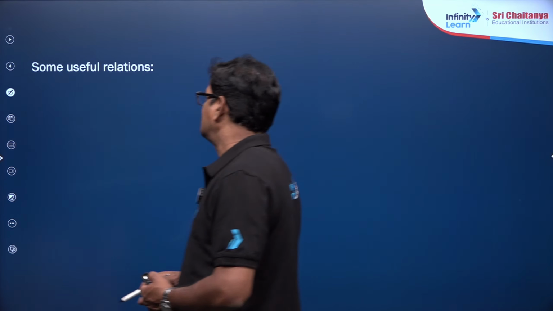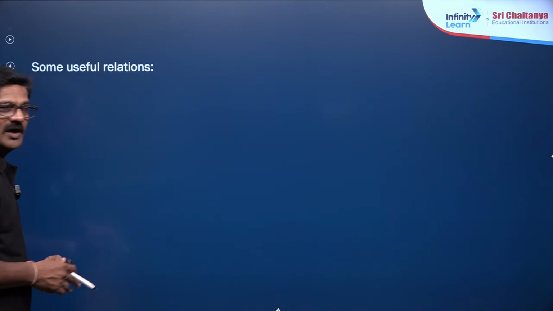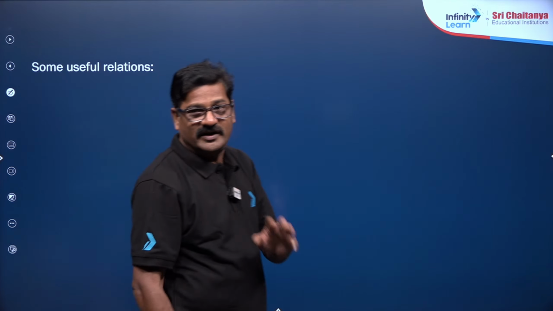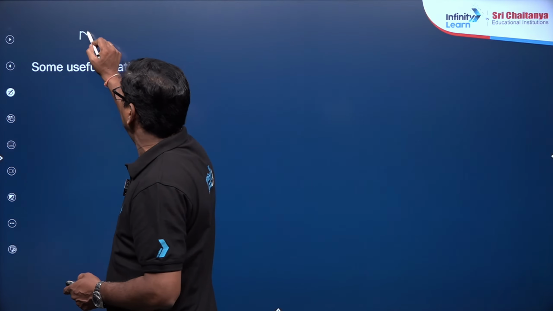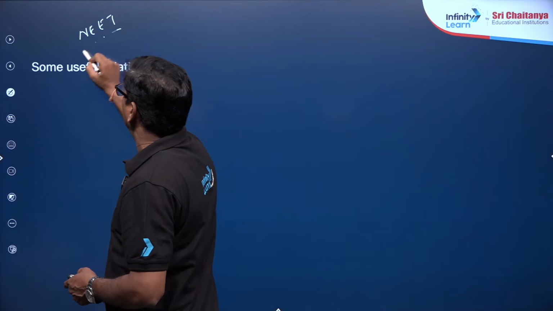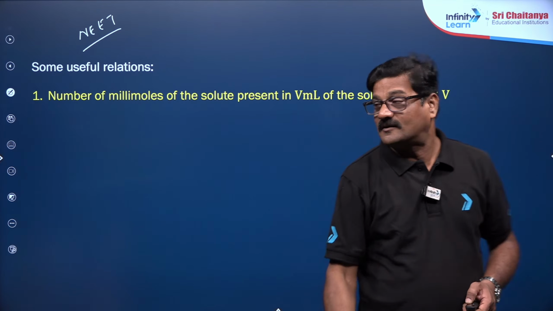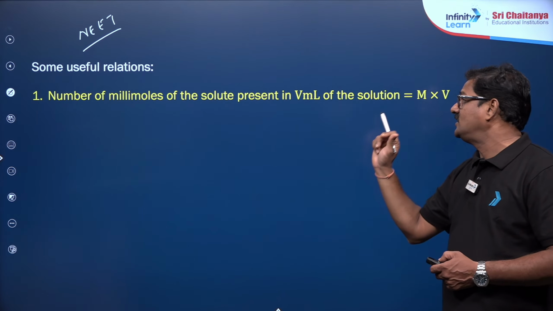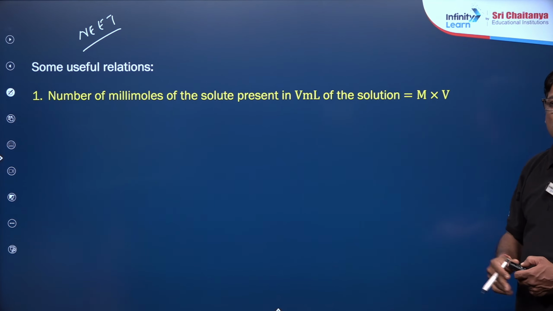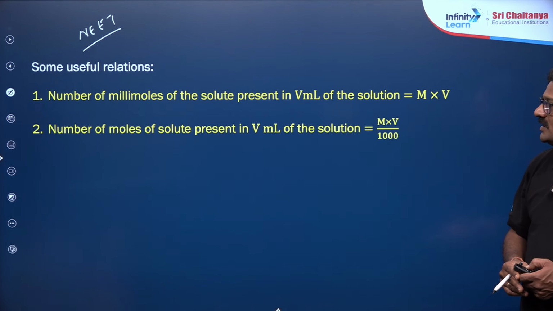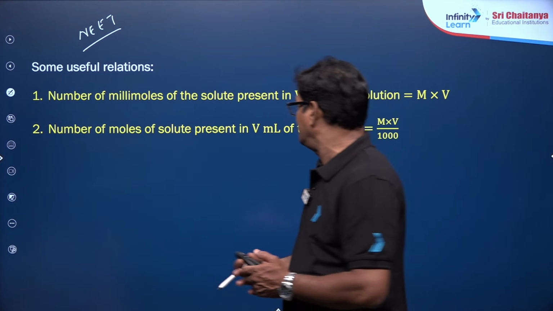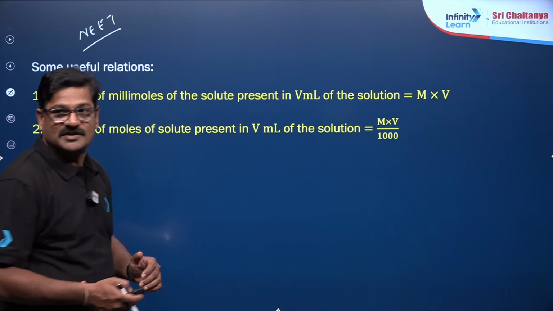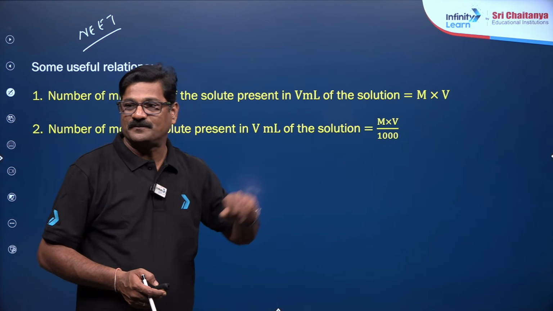And also some useful relations related to molarity I just want to give you, which is very important, in the NEET examination it will be used more. So, formula based: the number of millimoles of a solute present in V milliliters of solution is equal to M into V, and the number of moles of solute present in V milliliters of the solution is MV by 1000.